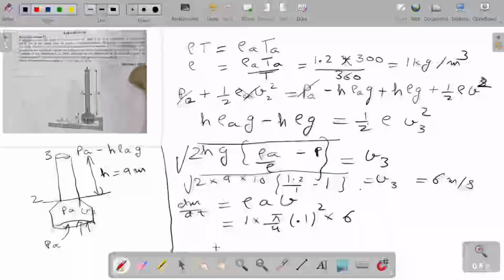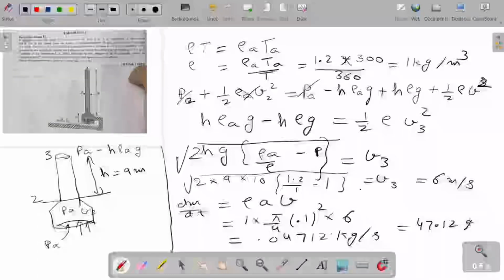Velocity is 6, which comes to be nearly 0.04712 kilogram per second. That will be 47.12 gram per second.